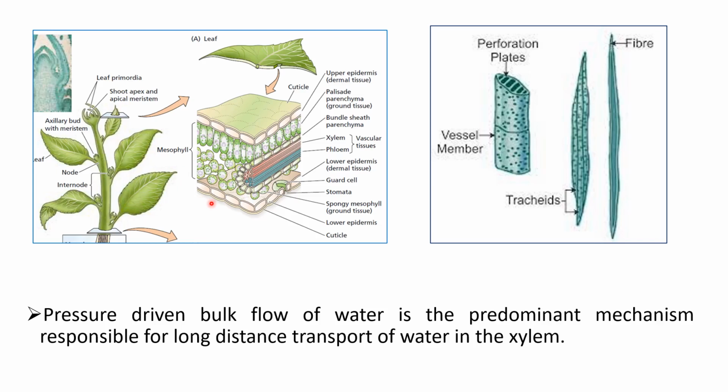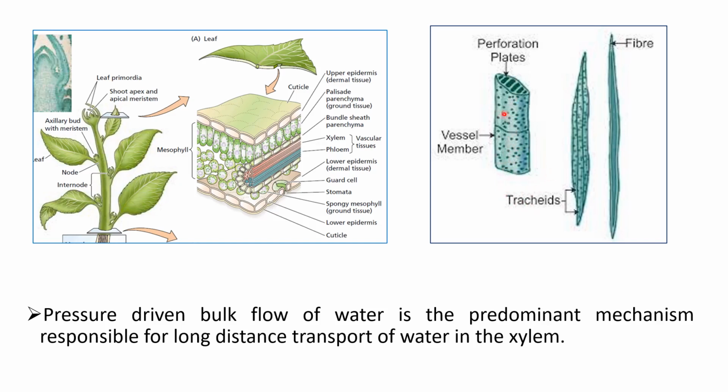So what are the cells or tissues responsible for the bulk flow of water? See here in this picture, we can see that water is translocated by the complex tissue, xylem, and xylem is composed of vessels and tracheids. Vessels and tracheids have sufficiently open lumens, and through these openings, through these tubes, the water moves in bulk flow.